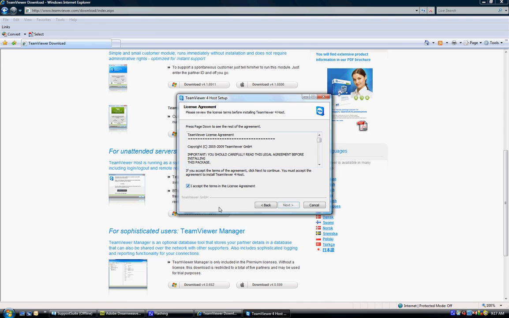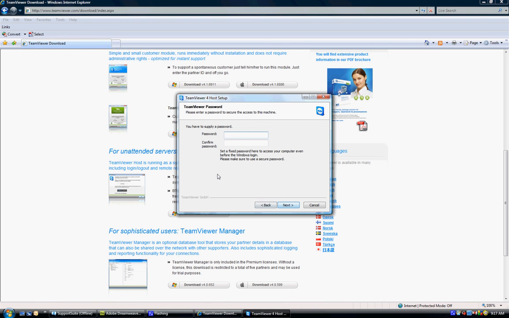Accept the agreement. And the password. The password, if you're doing this on your own prior to service without speaking to a technician yet, which you're more than welcome to do, you could put in your own password. Just note what it is so when you speak with a technician you can provide it to them. In most cases, if a technician is helping you install this software, walking you through this process I'm showing you right now, they will provide you the password.